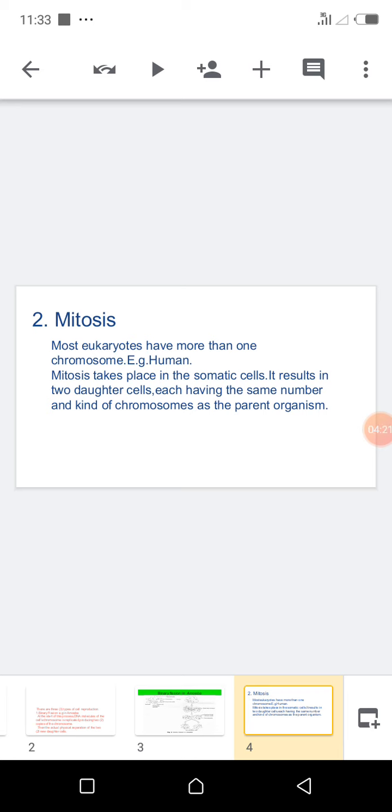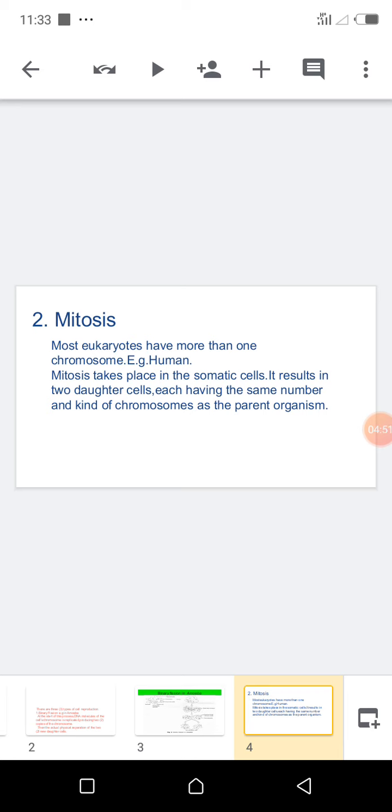For example, humans, we have more than one chromosome, unlike simple organisms. Now, mitosis takes place in the somatic cells, and it results in the formation of two daughter cells, each having the same number and kind of chromosomes as the parent organism.